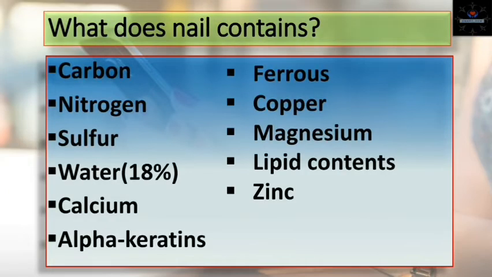What does a nail contain? Carbon, nitrogen, sulfur, water, calcium, alpha keratin, ferrous, copper, magnesium and lipid content, zinc. Hardness is due to the structural protein alpha helical keratin and a cysteine-rich amorphous matrix protein. The mineral content of the nail is zinc, ferrous, copper and magnesium in small quantity. It contains 78% protein, 18% water and little lipid, which is less than 5%.